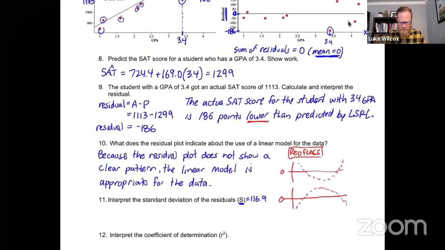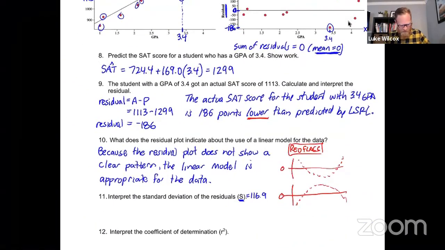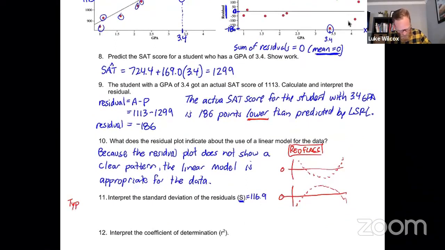That's what S represents. So sometimes I'll even call it the typical prediction error. It's telling you what your typical residual might look like. And you probably want this value to be as small as possible. Now, in terms of interpreting it here, we want to talk about prediction error and what a typical prediction error looks like.